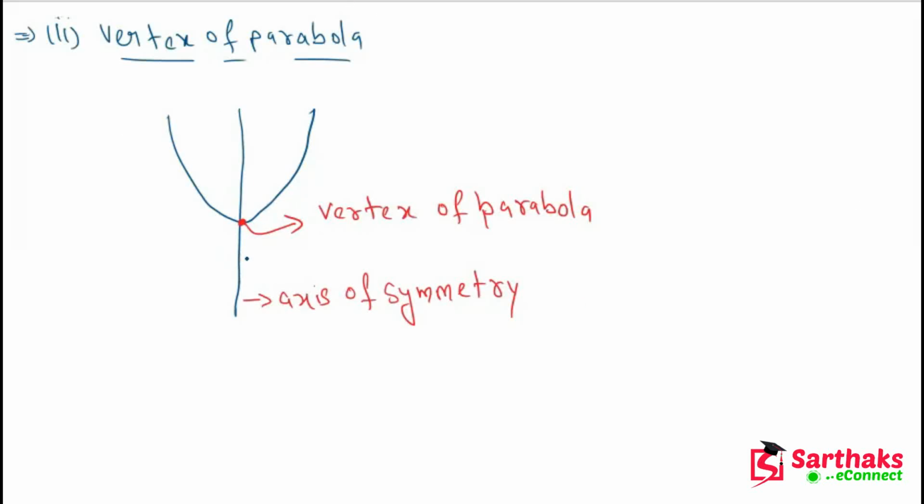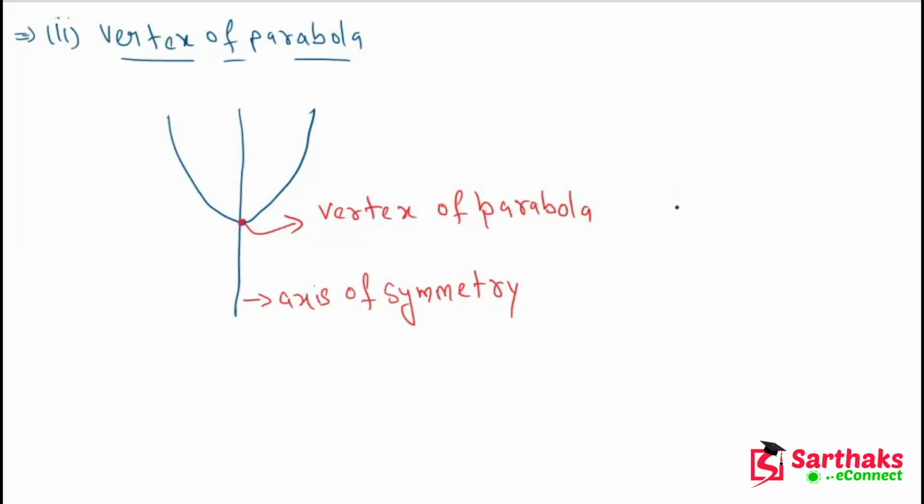So my dear friends, I hope you understand the vertex of parabola. The vertex of parabola is the point where the line of symmetry cuts the parabola. That point is called the vertex of parabola. Or we can say that it is the lowest part of the parabola if our parabola is in upward direction, like this.